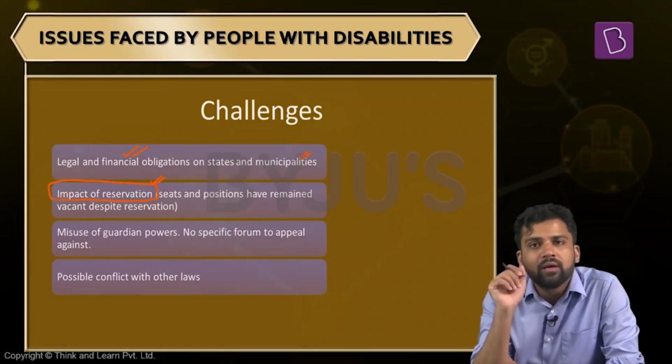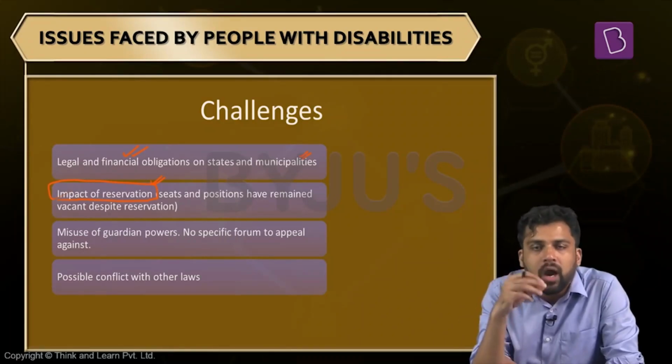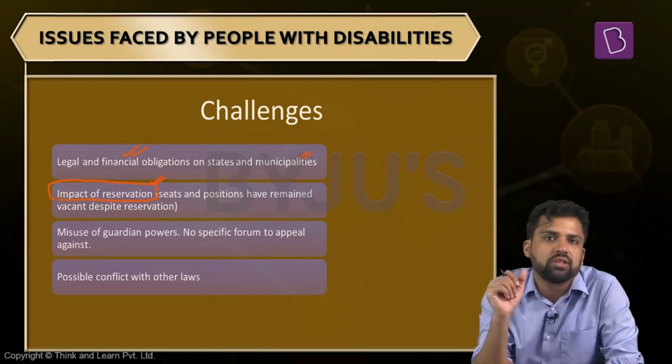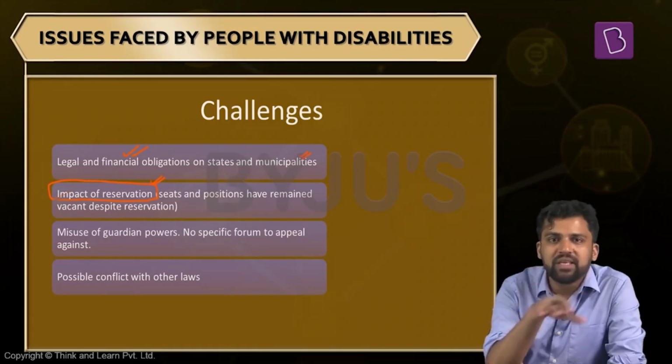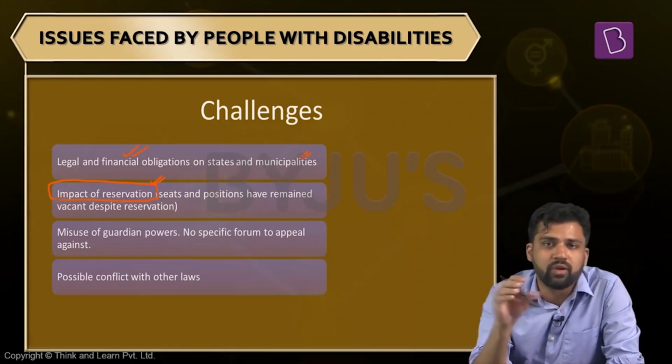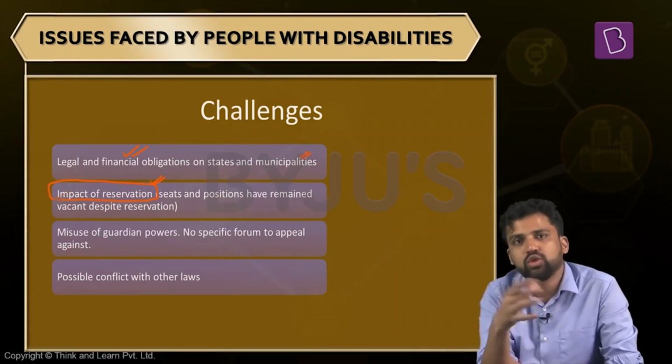But many times it was observed that there were vacancies despite having reservation. And what was the problem? Even if you are reserving seats, you are not having sufficient candidates to fill these vacancies. Why do we not have sufficient candidates? Because the basic primary level education, graduate level education is suffering when it comes to people with disabilities. And since they do not have access to education, they are not able to fill up the vacancies.